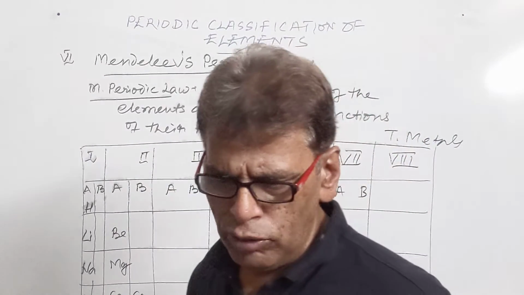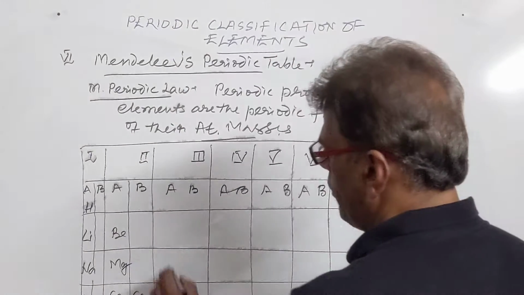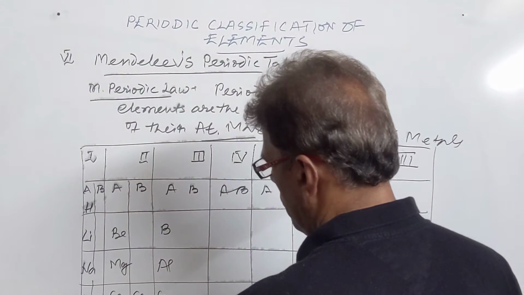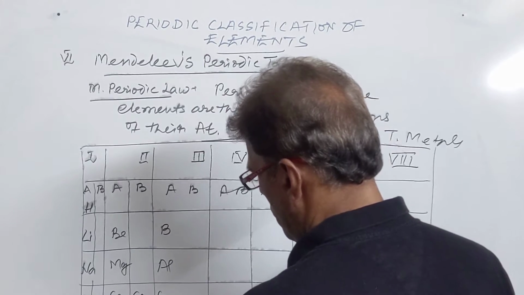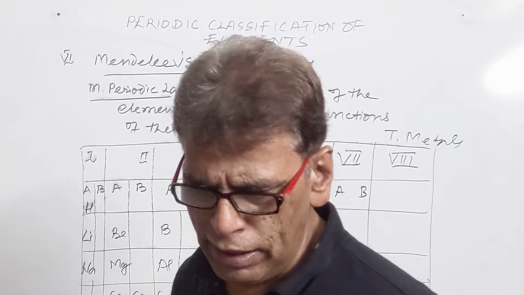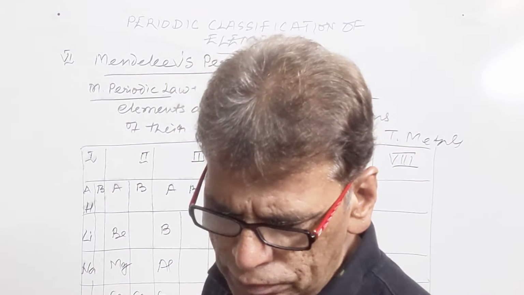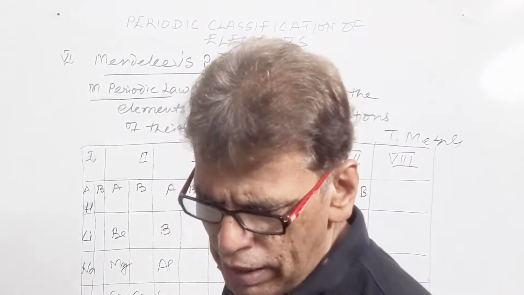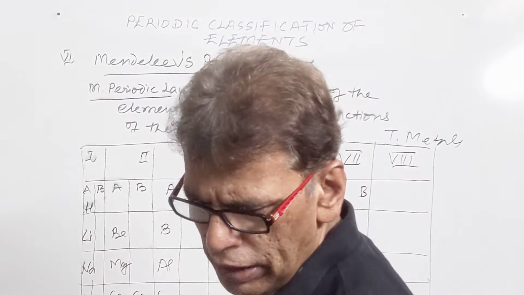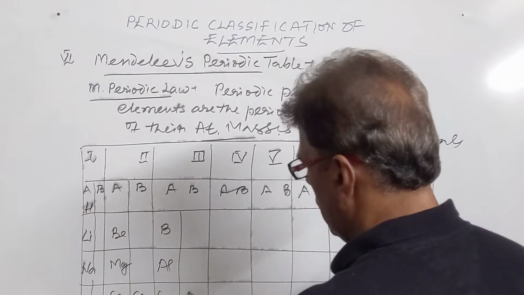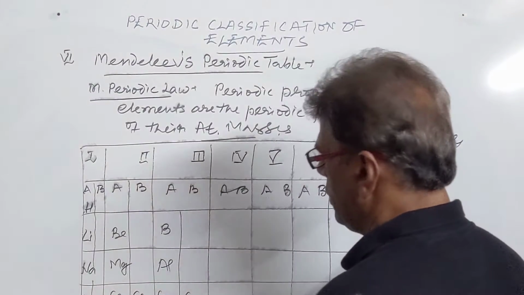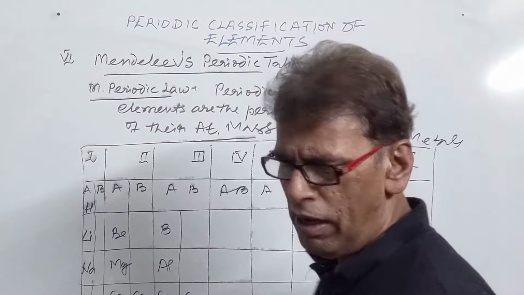Then we come to the third group. It contained the boron family: boron, aluminium, gallium, indium and thallium. The B part of this group contained elements like scandium, yttrium, lanthanum. Scandium was present along with gallium in this case. So these were the three elements which were placed in the third group.